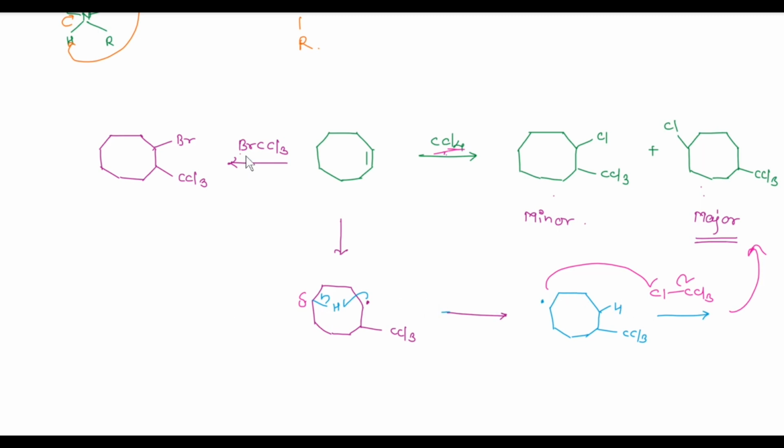But in case of bromotrichloromethane, the abstraction of Br radical takes place faster than abstraction of proton from this delta carbon atom, and we get this as a product.